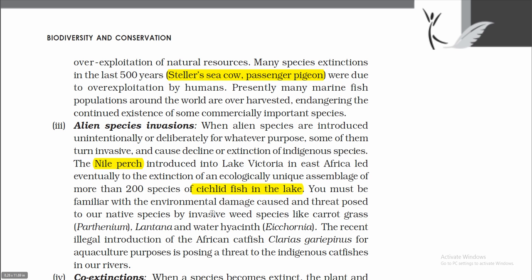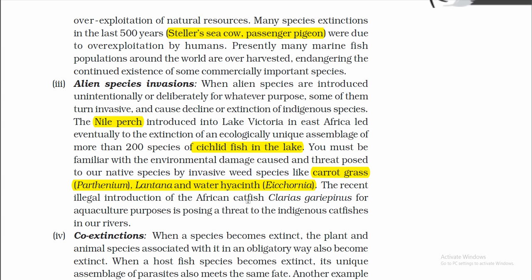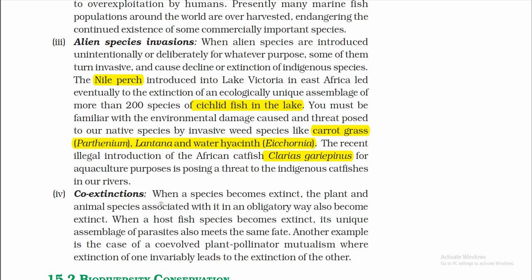We must be familiar with the environmental damage caused and threat posed to our native species by invasive weed species like carrot grass, Lantana, and water hyacinth, Eichhornia crassipes, Parthenium. The recent illegal introduction of the African catfish Clarias gariepinus for aquaculture purposes is posing a threat to the indigenous catfishes in our rivers.